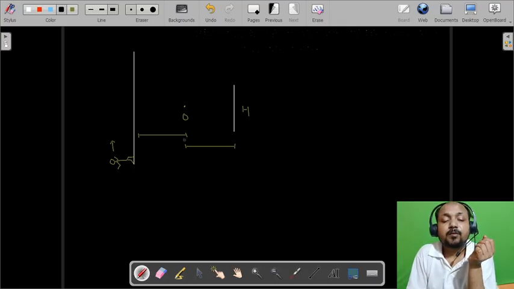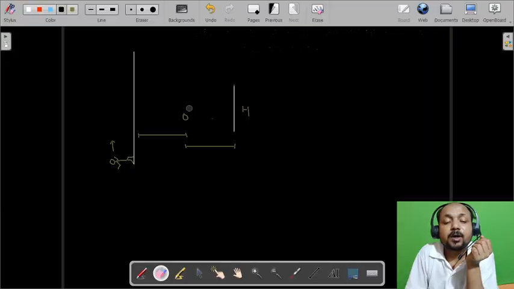So simply what we have to do in this type of question is just trace the path. An incident ray will be incident on one end and also at the other end, and then it will be reflected to define its field of view, and we have to just find out that length of the field of view. Simply we have to do that only.